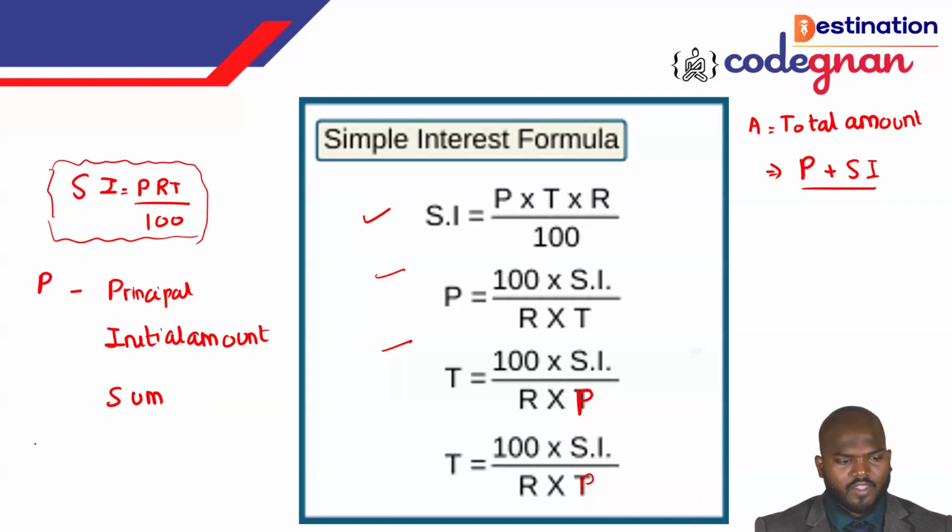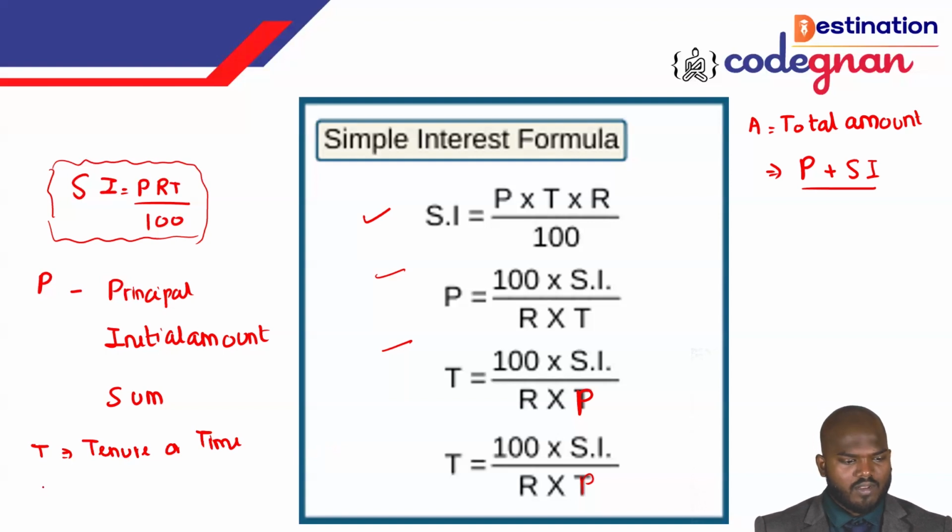Coming to T, we call it time or tenure. It may come in years; 90% of the time you will have the time in years. Sometimes you will have questions in months. If they give the time in months, you can keep it in months, else you need to convert the months to years.